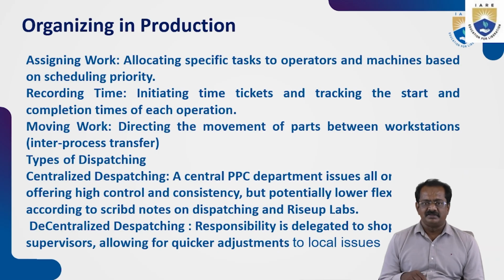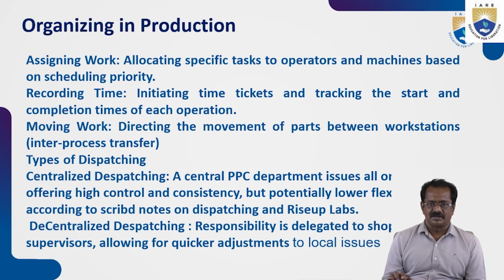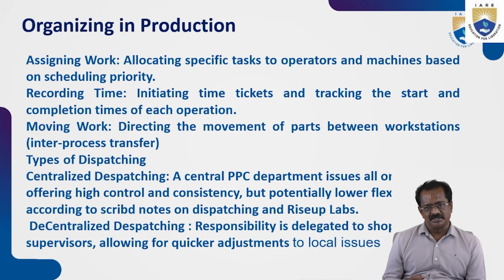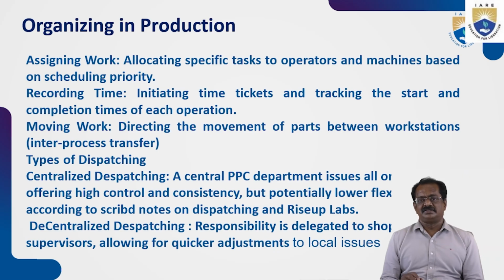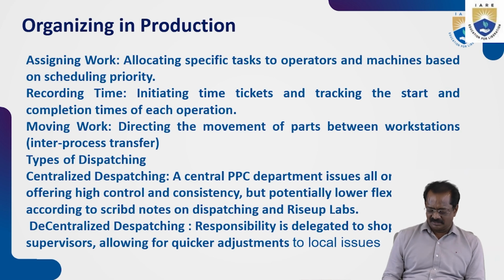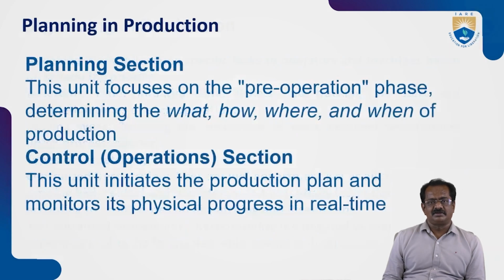If the workshops are located around a single production control center in a circular manner, then whenever the workshops need the raw material, the approach and the time taken for the raw material to reach these workshops is very much minimized. That is centralized dispatching. And sometimes for huge factories, there will be decentralized workshops, which means the material required by a particular workshop is maintained in that particular unit, so that again the carrying cost is minimized.